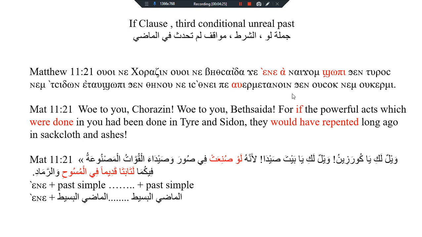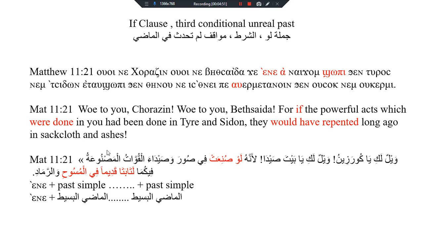Av ermetanoin, hen o sok, nem o kermi. It says, woe to you Chorazin, woe to you Bethsaida, for if the powerful acts which were done in you had been done in Tyre and Sidon, they would have repented long ago in sackcloth and ashes.